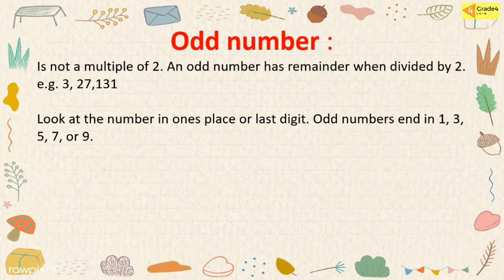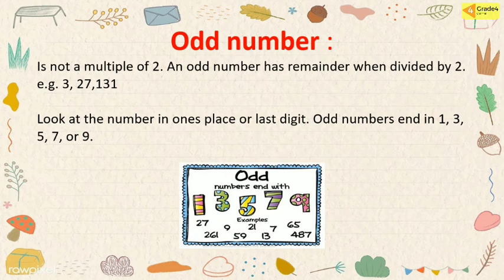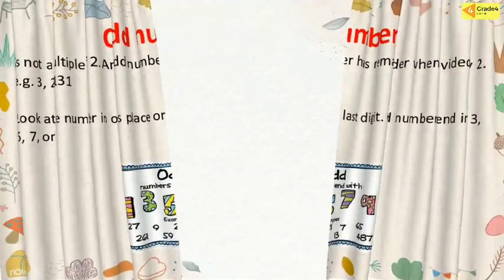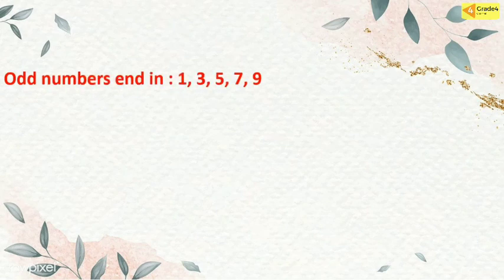Odd numbers end in 1, 3, 5, 7, or 9. You must remember, odd numbers end in 1, 3, 5, 7, and 9.